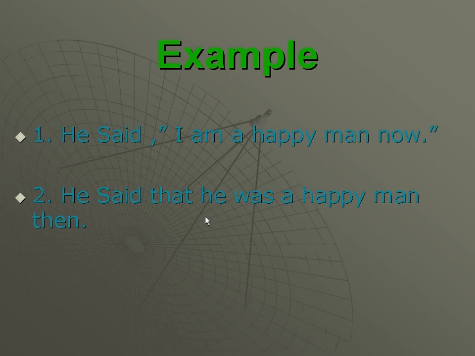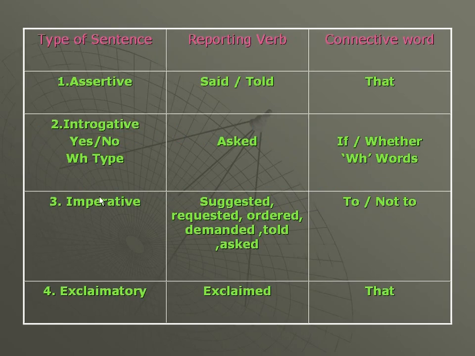First of all, you must know the type of sentence, the tense of the sentence, then the pronouns which have occurred in that particular sentence, some verbs, auxiliary verbs, helping verbs, and other words which we have to change in indirect speech, so that we can take the reporting verb and connective word for that particular sentence.